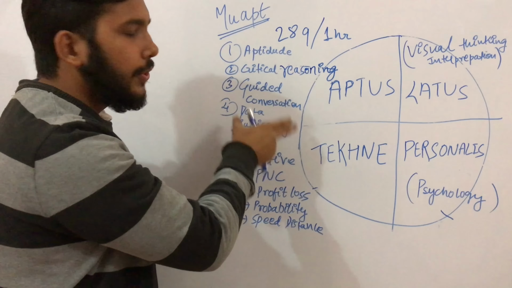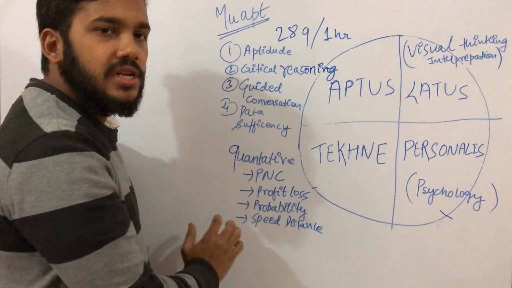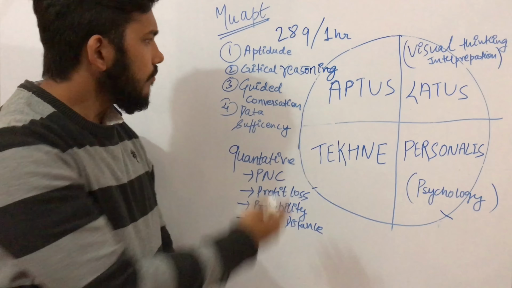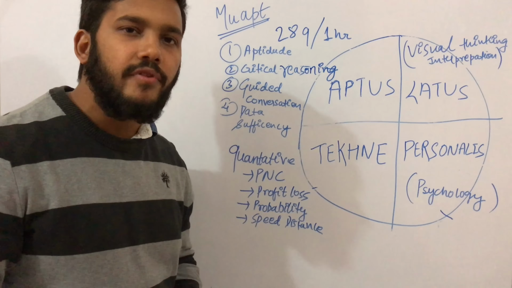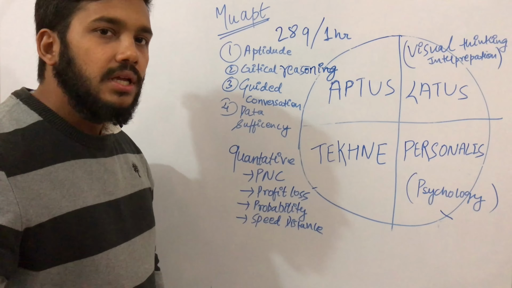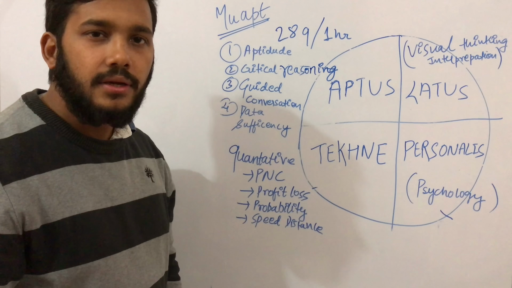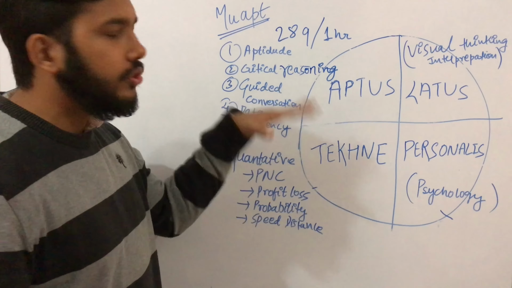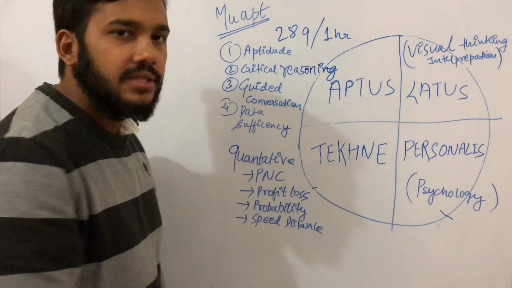Aptus means the aptitude section. In the aptitude section, questions from critical reasoning, guided conversation and data sufficiency are asked. Critical reasoning questions are like this: two statements are given, and from these two statements a result needs to be derived. Either both statements are right and give the result, or the answer comes from only one statement, or the result cannot be derived from either statement. These are the questions of the critical reasoning section.